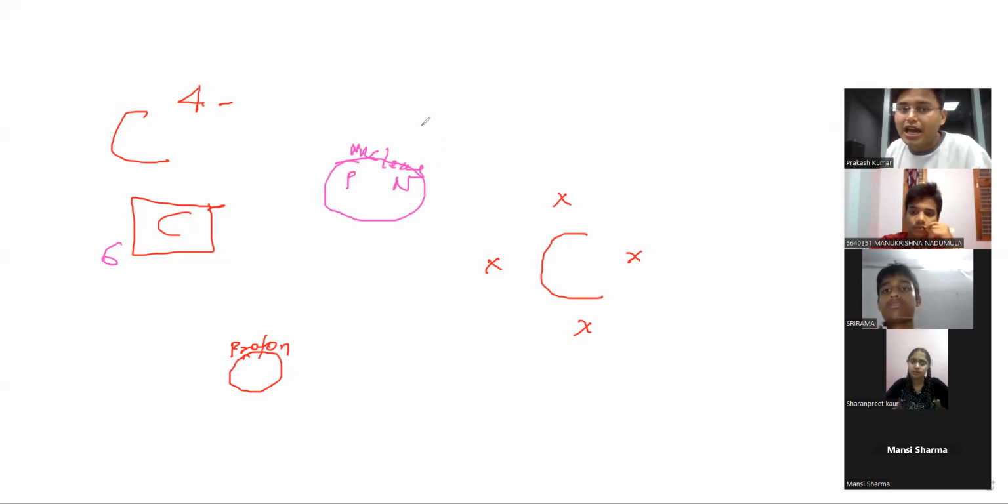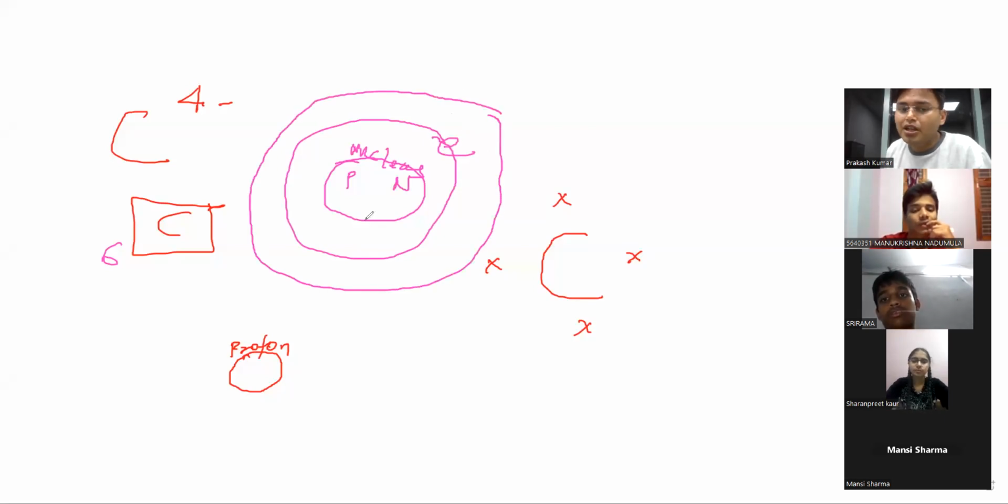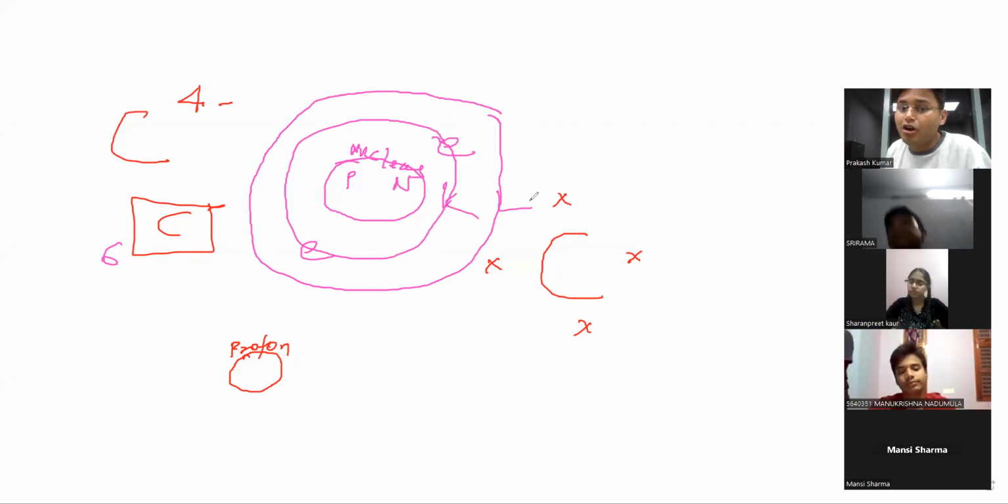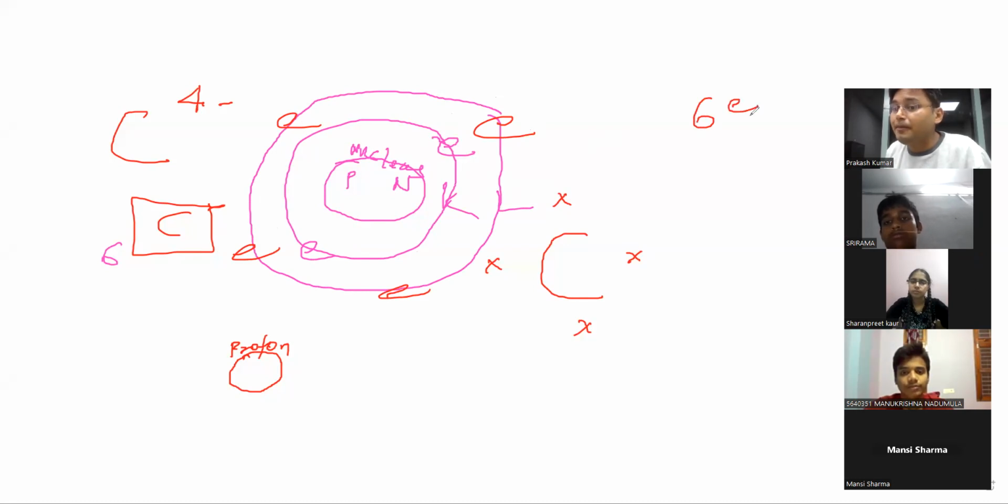And in orbit, this one is orbit number 1. So in orbit, there are electrons. If we see the structure of carbon, we have 2 electrons in this first orbit. This one is the K orbit, the first orbit. And in the L orbit, how many electrons are there? 4. It means that there are 6 electrons in total. And how many protons are there? 1, 2, 3, 4, 5, 6.